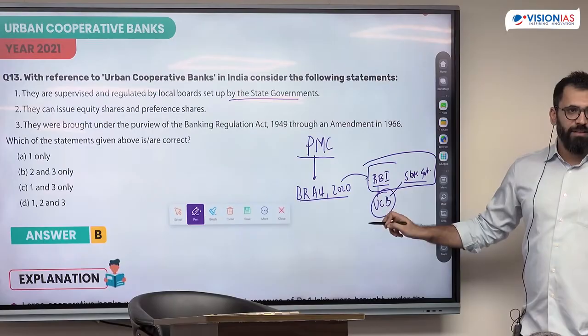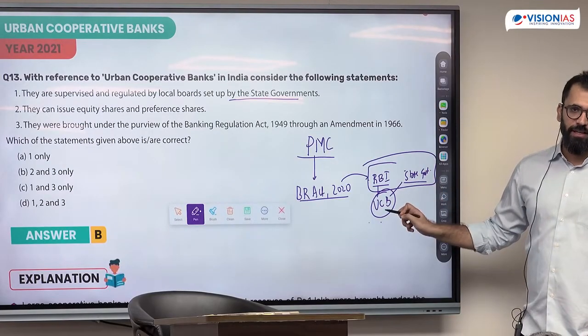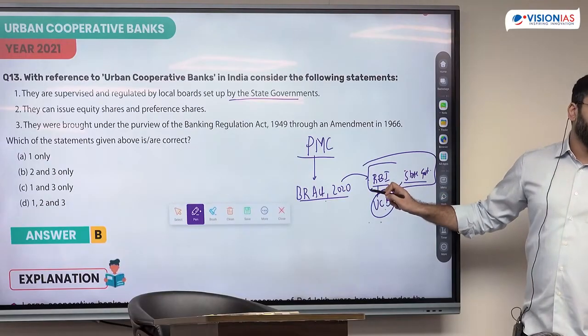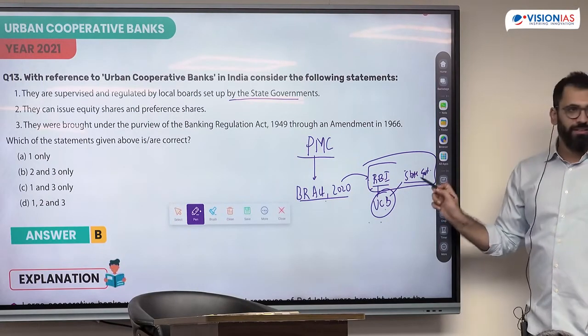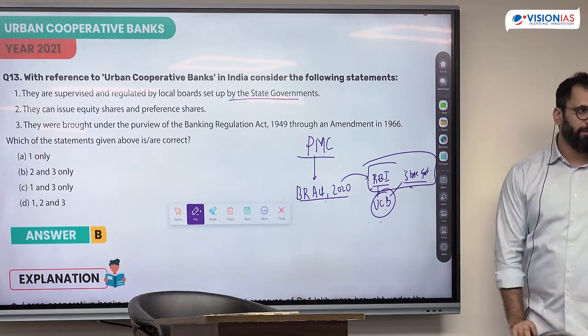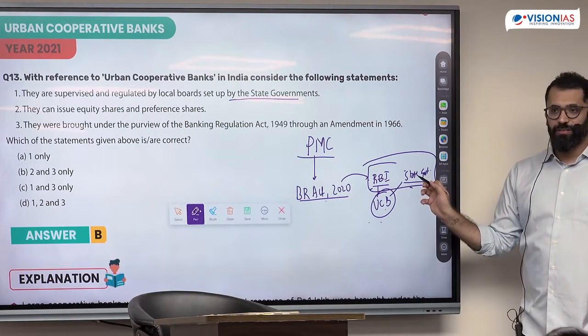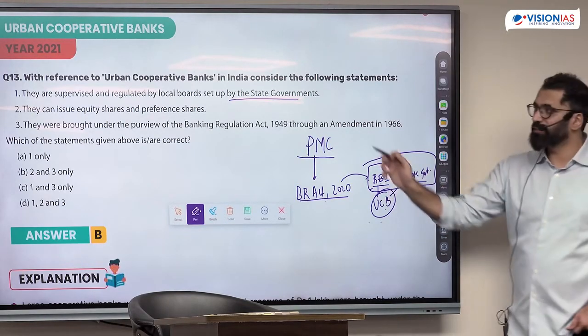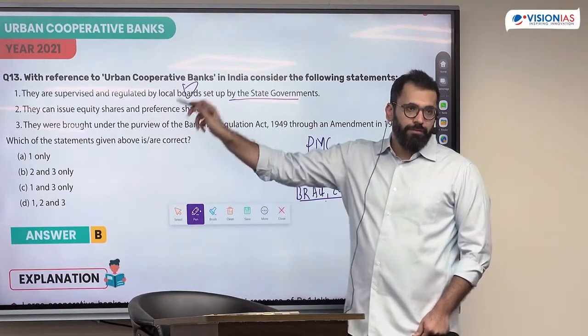Banking functions RBI looks after, management functions state government looks after. Under this act, more control of banking functions was given to the RBI without diluting the state government's role. So both of them have control, which is a problem in their functioning. But management functions are with the state government through the state registrar and the banking functions through RBI. It's not a local board.